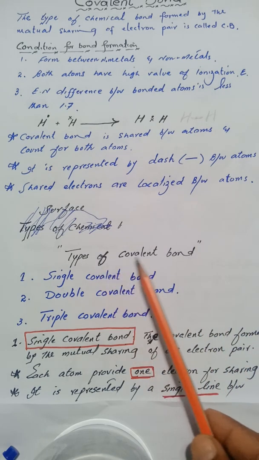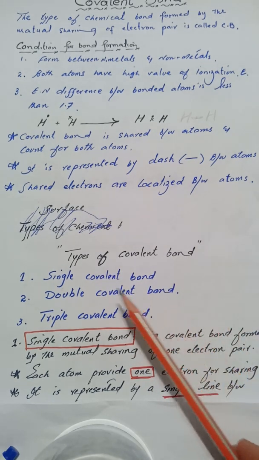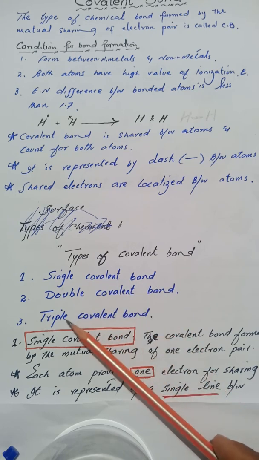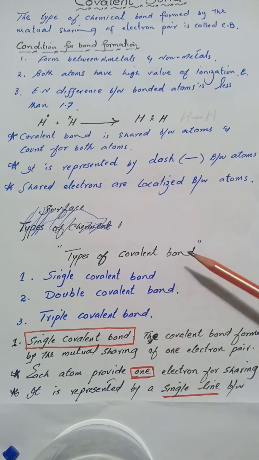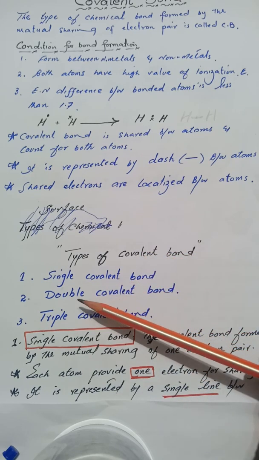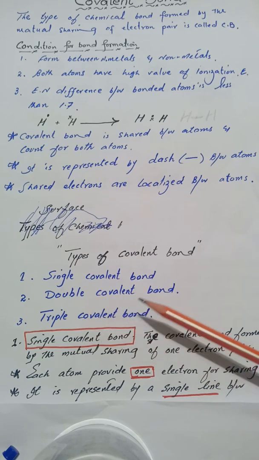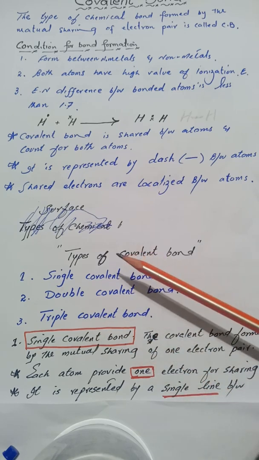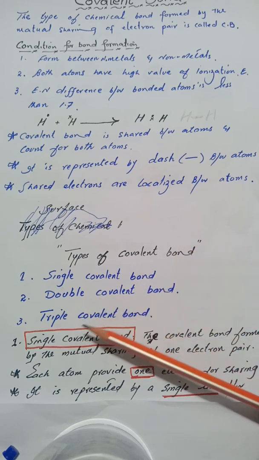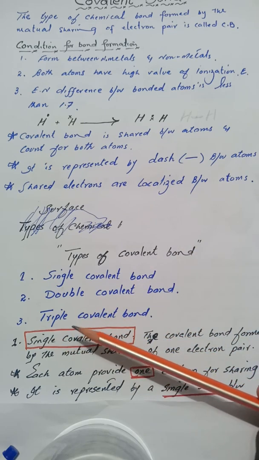Now there are some types of chemical bonds: single covalent bond, double covalent bond, and triple covalent bond. So there are three types of covalent bond. We will have to discuss these covalent bonds one by one, starting from single covalent bond.